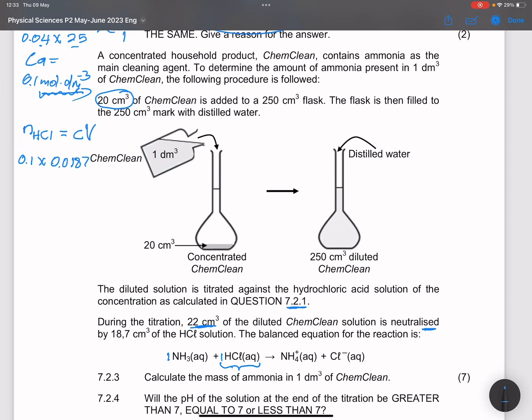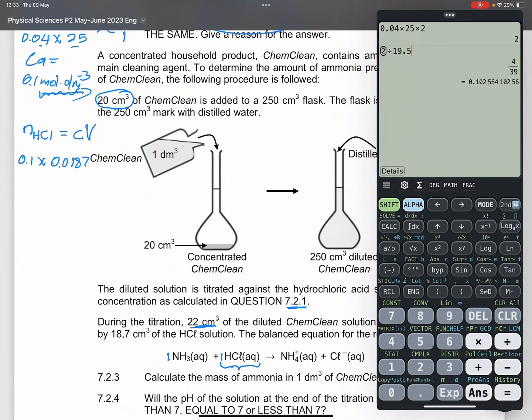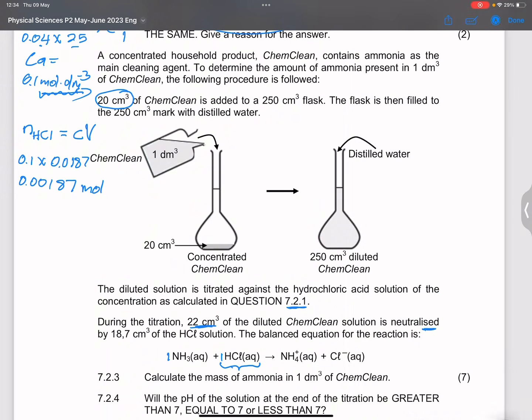So 0.1 multiplied by 0.0187, which we got by dividing 18.7 by 1,000, will give us 0.00187 moles. So these are the moles of hydrochloric acid that were used during that titration.